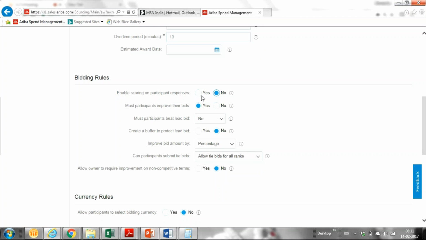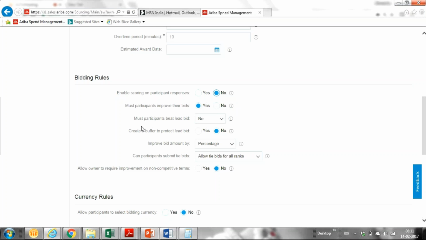Must participants improve their bids? Yes, because if you say no, participants will give their bid like 100 rupees the first time, next time 99.5, then 99. To avoid that, we can have this.